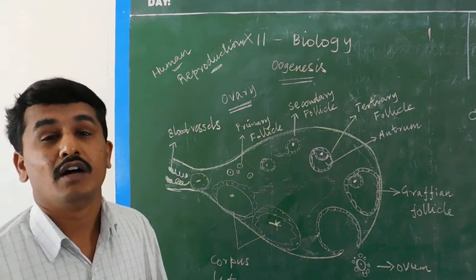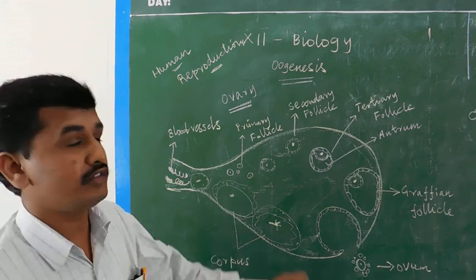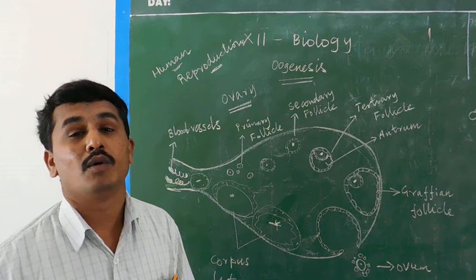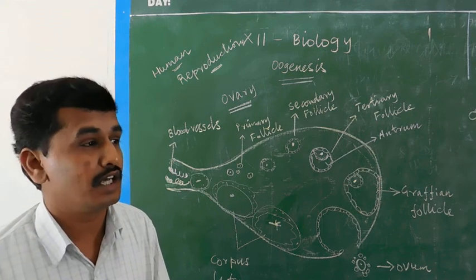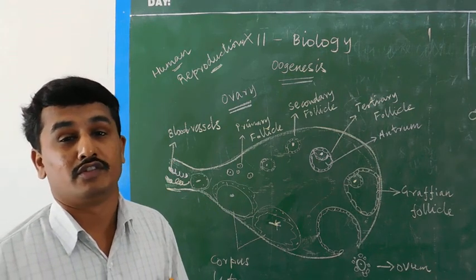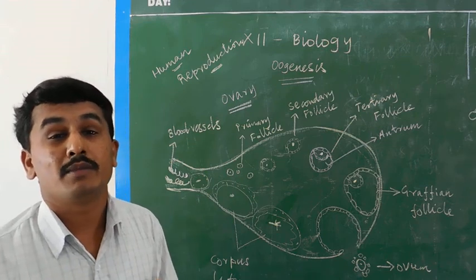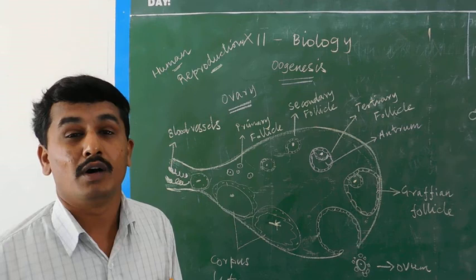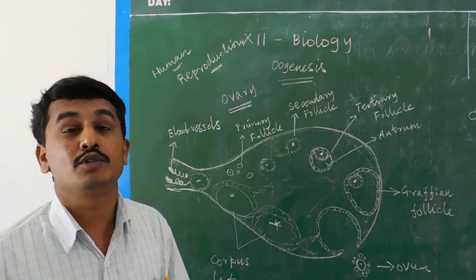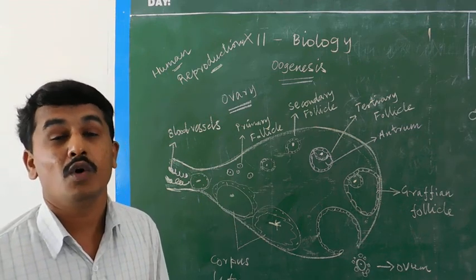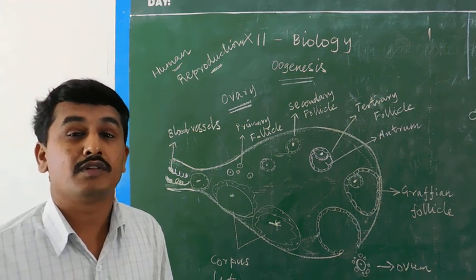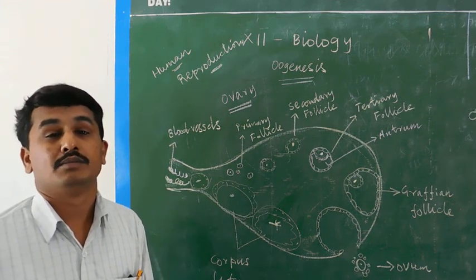Today we deal with oogenesis. Oogenesis is the formation of ovum from the ovary. That is the process known as oogenesis. In spermatogenesis in males, the formation of sperm occurs only after puberty, after a certain age.